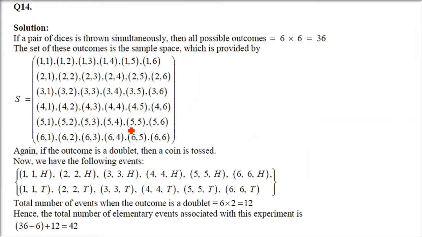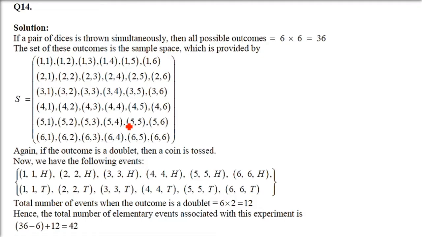Question number 14. A pair of dice is rolled. If the outcome is a doublet, a coin is tossed. Determine the total number of elementary events associated to this experiment.